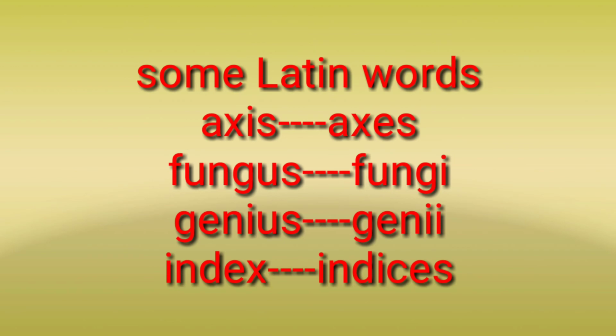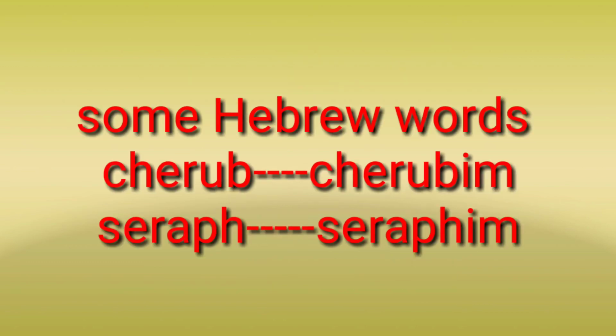Some Latin words change like axis becomes axes, fungus becomes fungi, genius becomes genii, index becomes indices. Some Hebrew words change like cherub becomes cherubim, seraph becomes seraphim.